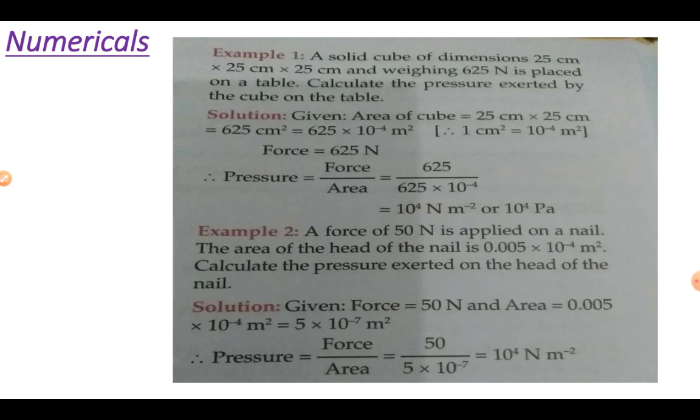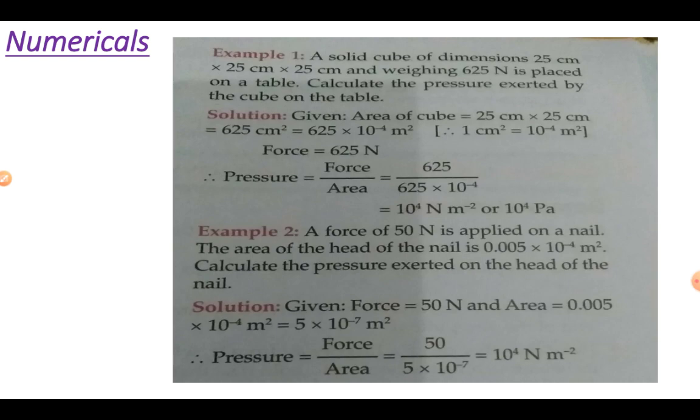But as students, you know that the unit of area is meter square, and here the dimension is given in centimeter. So first we will convert centimeter square into meter square by the following formula. The force is given, and we put in the formula pressure is equal to force upon area. We get 10 to the power 4 Newton per meter square, or Pascal.